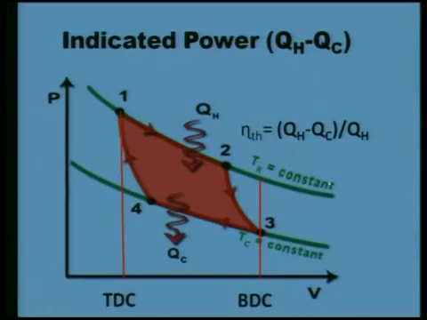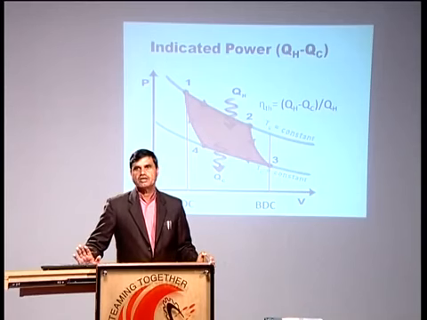The heat supplied QH minus QC, which is rejected to the surroundings, divided by the heat supplied is the thermal efficiency. It would have been 100% if QC became 0, because then QH divided by QH would be 100%, but QC won't be 0. Some heat rejection has to be there, only then can this cycle be completed. Even though all 4 processes are reversible, the efficiency of the Carnot cycle is still not 100%.